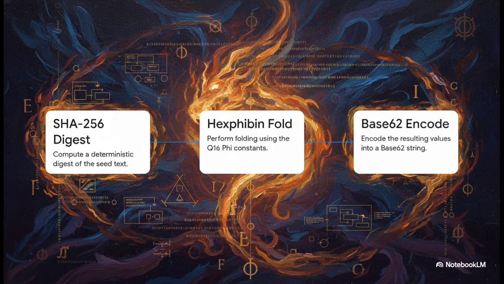So, when we hear a wild term like Dragonflame, we now know it isn't actual magic. It's a multi-step cryptographic signature binding a SHA-256 hash with those phi-based mathematical constants. It takes a seed string, which could be the state of a joule, hashes it securely, folds it through that golden ratio math we just looked at, and then spits out a compact, base 62 encoded string. This flame acts as a totally immutable fingerprint for the data.